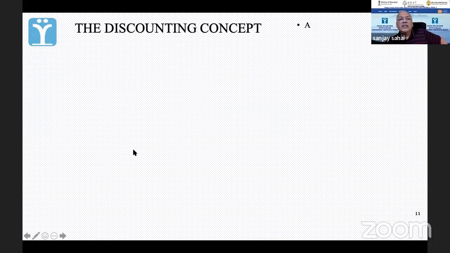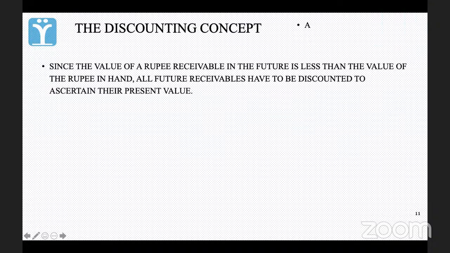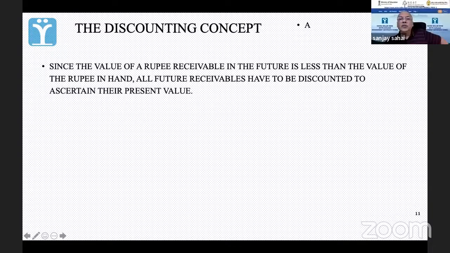Now you come to the discounting part. Discounting is something which we discussed in detail the other day. I'm sure you people recall this when we were discussing present value and net present value, where we simply said that the value of a rupee receivable in the future is less than the value of a rupee in hand. मेरे पास में अगर 100 रुपए हैं और एक पोजीशन है जहां मुझे 1 साल के बाद 100 रुपए मिलेगा, तो मेरे हाथ में जो 100 रुपए है उसका वैल्यू ज्यादा है एज कंपेयर्ड विद जो मुझे बाद में मिलेगा.